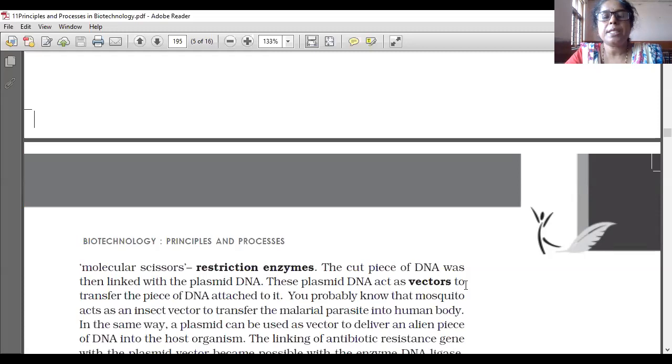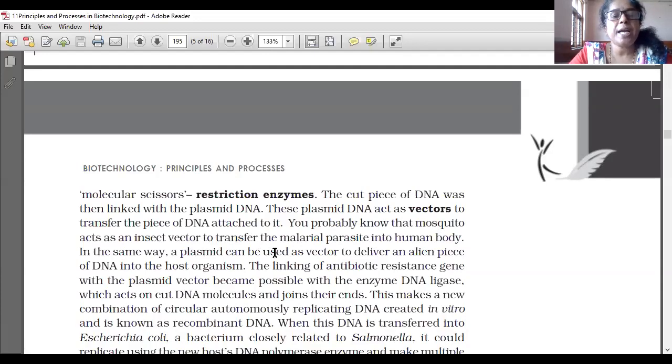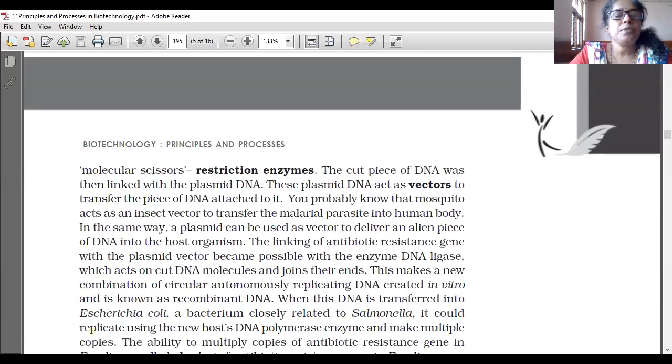These plasmid DNA act as vectors to transfer the piece of DNA attached to it. You probably know that a mosquito acts as an insect vector to transfer the malarial parasite into the human body. In the same way, a plasmid can be used as a vector to deliver an alien piece of DNA.